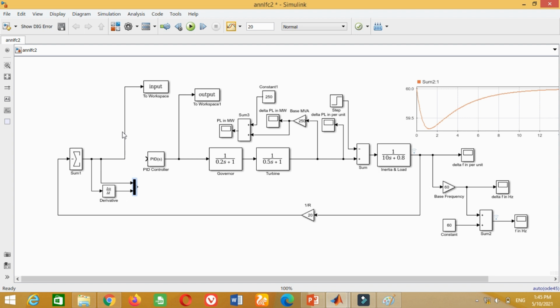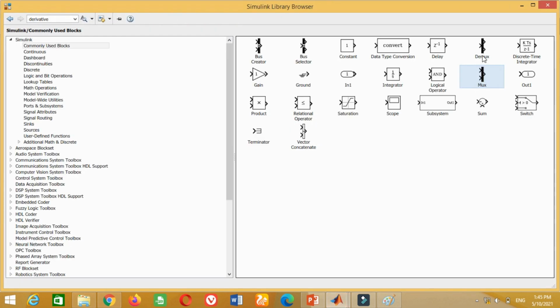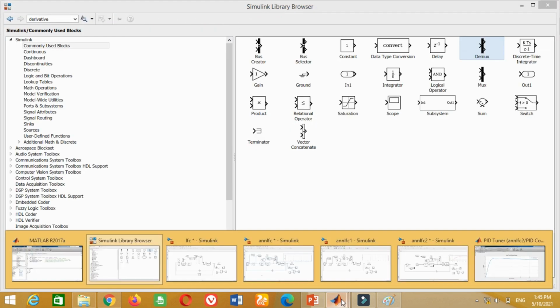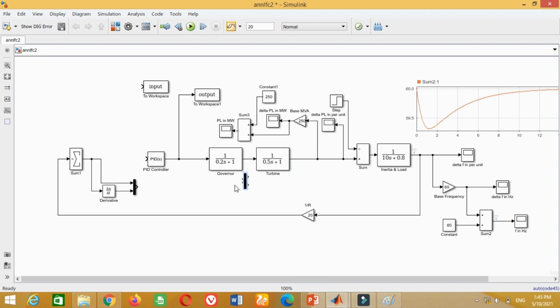here. Friends, it may be noted that we need two inputs for ANN training, not for the PID controller. Therefore, the input to the PID controller must be 1. Therefore, we need a demultiplexer block to get the single input signal. For this purpose, take this demultiplexer block from here and bring it in the model. Connect the multiplexer output to the demultiplexer input and connect the one output port of the demultiplexer block to the PID controller as input. Now connect this workspace input variable here to get the two input variables as data.